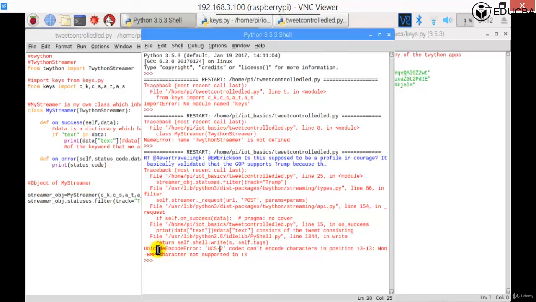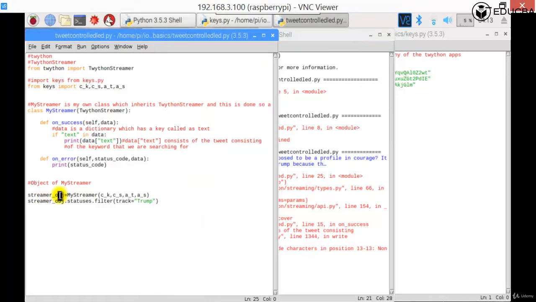So it's a Unicode encode error, which happens when you don't encode it into a string, and you cannot do that, right? So as a result of which, this happens in if self dot unsuccess. So first of all, the error came in dot statuses dot filter. So what we can do is we can put this in an exception. So exception is something where we can handle it in a proper way.